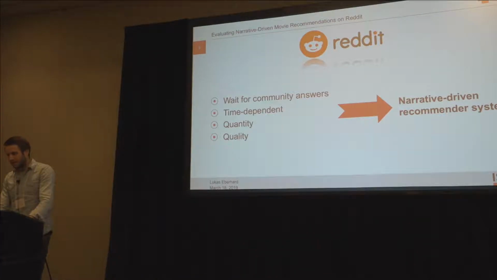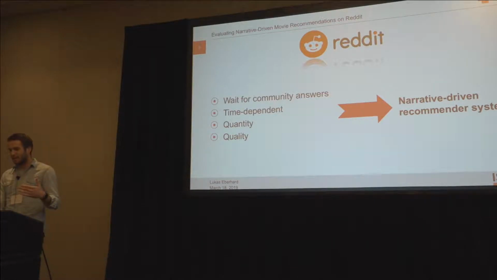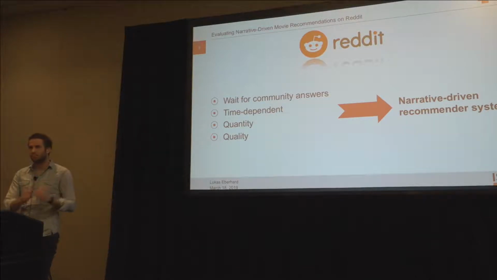recommender system that acts as a service for recommending movies on online platforms like Reddit by computing recommendations based on the user requests. To evaluate our recommender systems, in the end, we use existing Reddit submissions as the input, compute our recommendations, and compare our recommendations with the ones from the Reddit community and check the overlap.